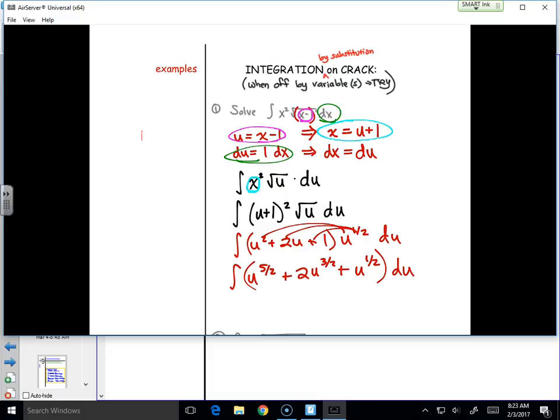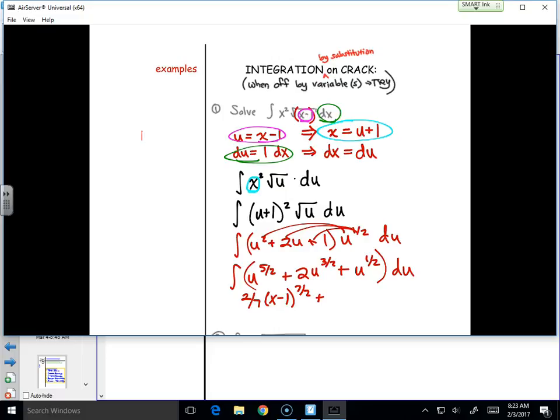So now I add 1. Add 2 over 2. That's 7 halves. That would be 2 sevenths. u to the 7 halves. Wait, who is u? Can we do this now? Yeah, let's plug it in. So x minus 1 to the 7 halves plus 2.